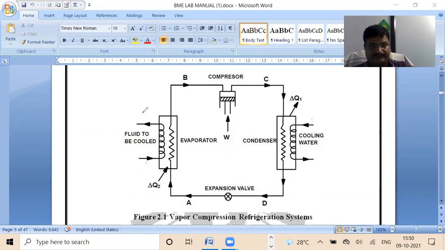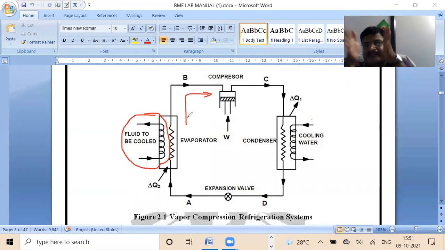So here you can see at the left hand side, there is a coil, and this coil is carrying the heat, and this particular heat is absorbed by the evaporator. Then that particular refrigerant is transferred to the compressor.